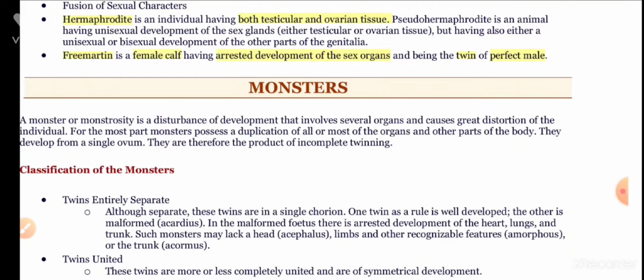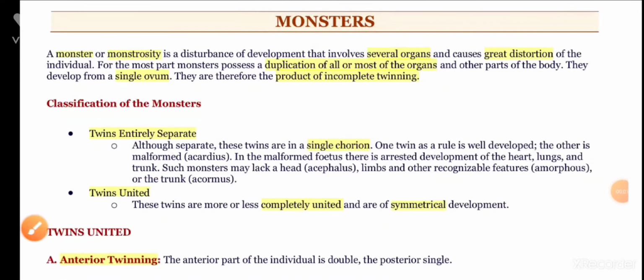It is the twin born with the normal male, whereas the female is sterile. That is, the arrested development of the sex organs of the female calf is called a freemartin, which is always born with the perfect male, that is, the twin. Let us come to the monsters. Monsters are monstrosities.